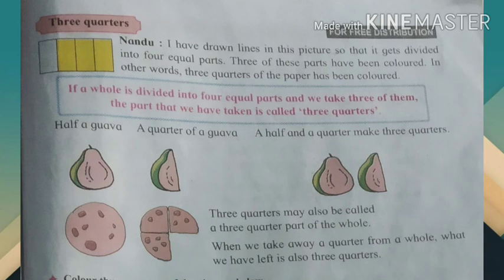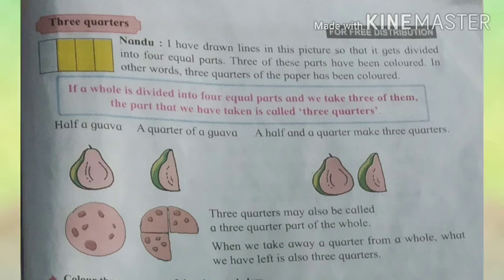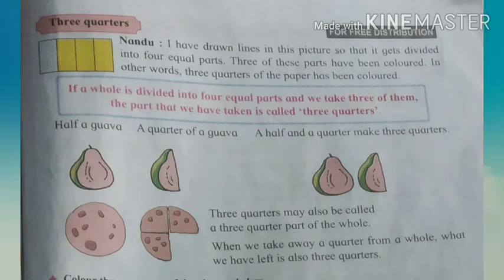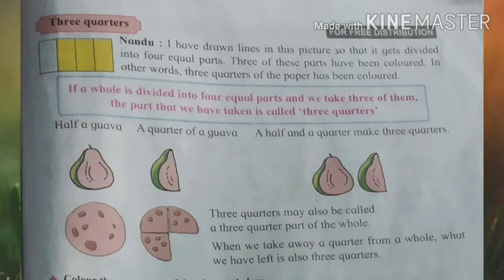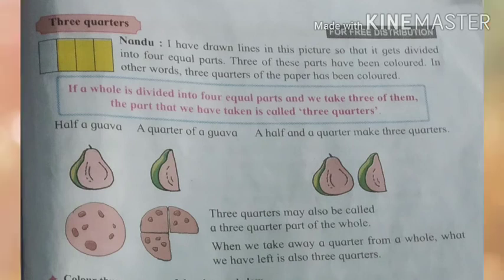Next point is 3 quarters. Nandu, I have drawn lines in this picture so that it gets divided into 4 equal parts. 3 of these parts have been colored. In other words, 3 quarters of the paper has been colored. If a whole is divided into 4 equal parts and we take 3 of them, the part that we have taken is called 3 quarters.